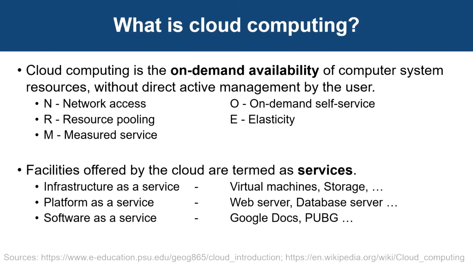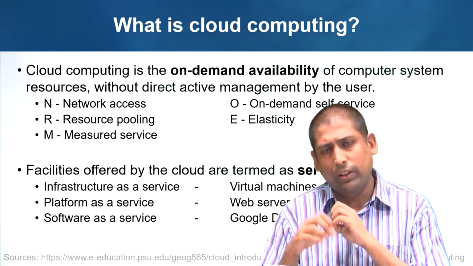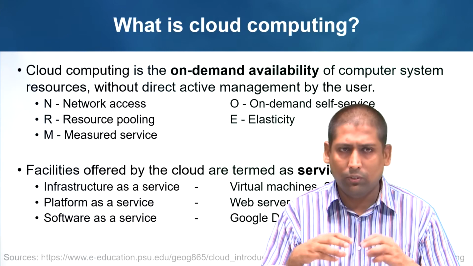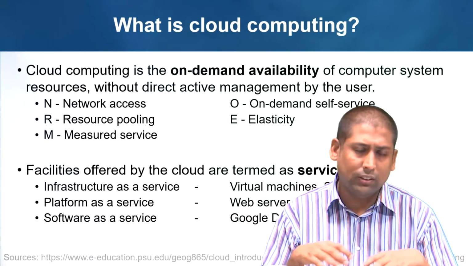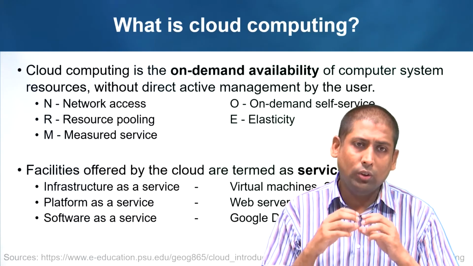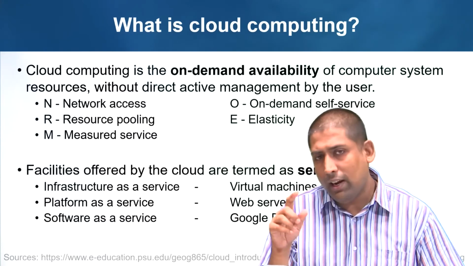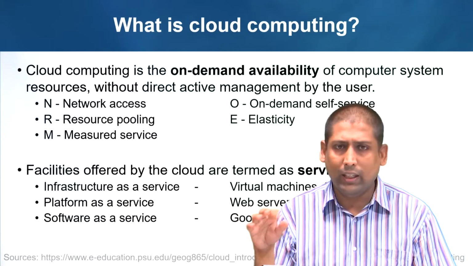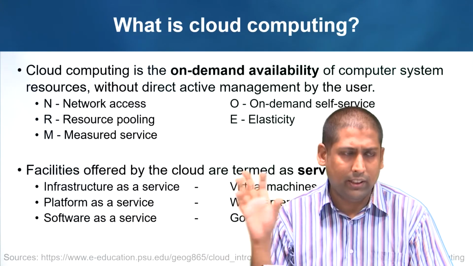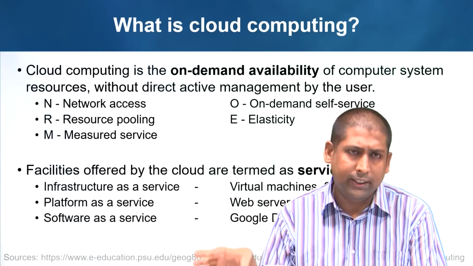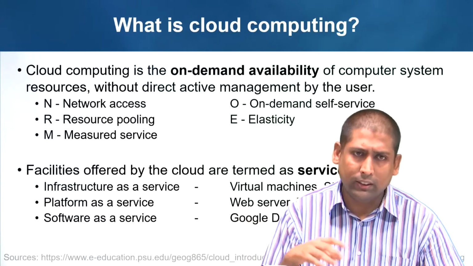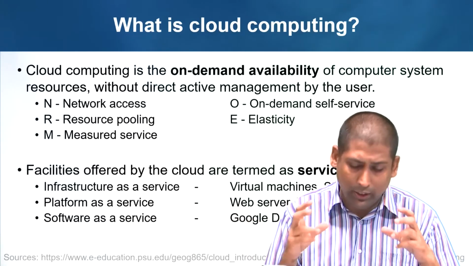But let's say you have a specific software to run or data to store. So what you are looking at is platform as a service. You don't need to worry about which version of Windows I want to install, where will I get the license, and all that. So you buy what is known as platform as a service. You just say, I want a Windows machine with i7 processors, let's say 3 gigahertz of processing power, 32 GB of RAM, 500 gigs of hard disk, and a platform is offered to you as a service.